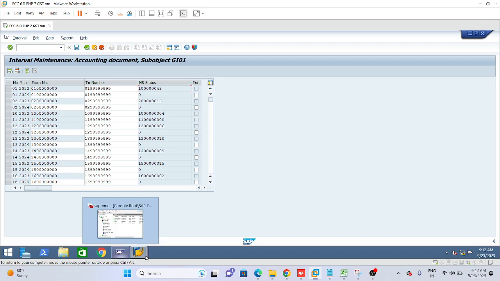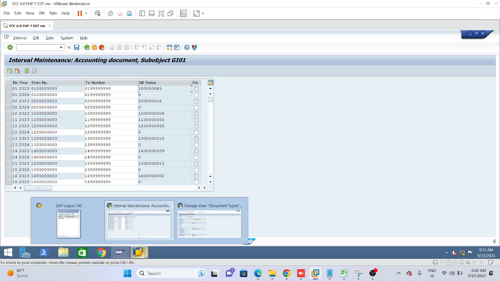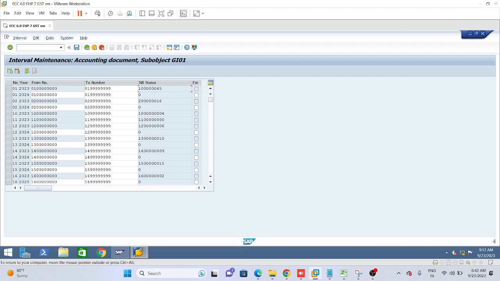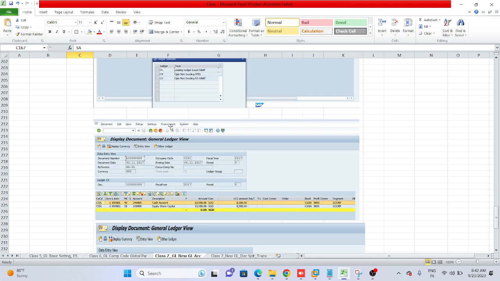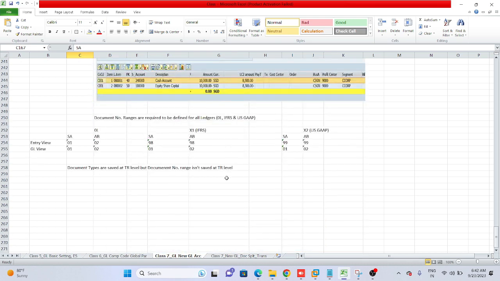So this is the link. Document type, in document type there is a number range key, and with the reference of that number range key, number ranges are defined. Why do we need to have this number range? To do the business transaction, it will be posted, and this document number will be generated in the company code. So this is our use. You can see this document number. So this is the configuration I'm going to do in the system.